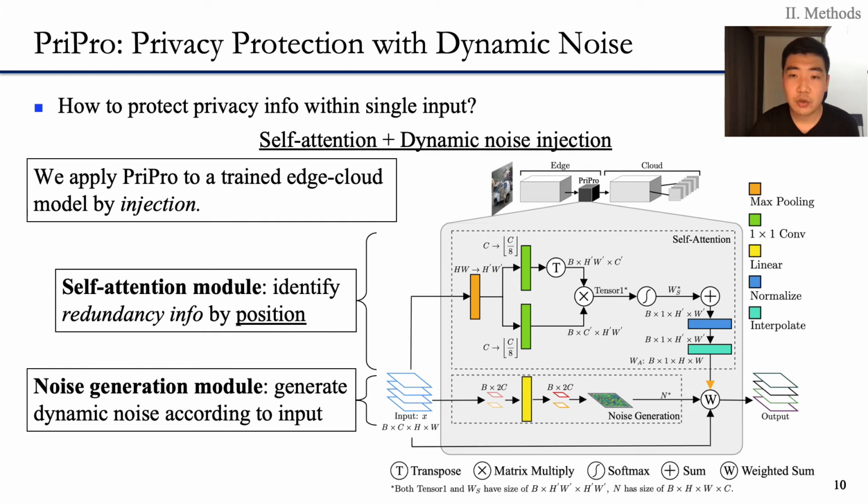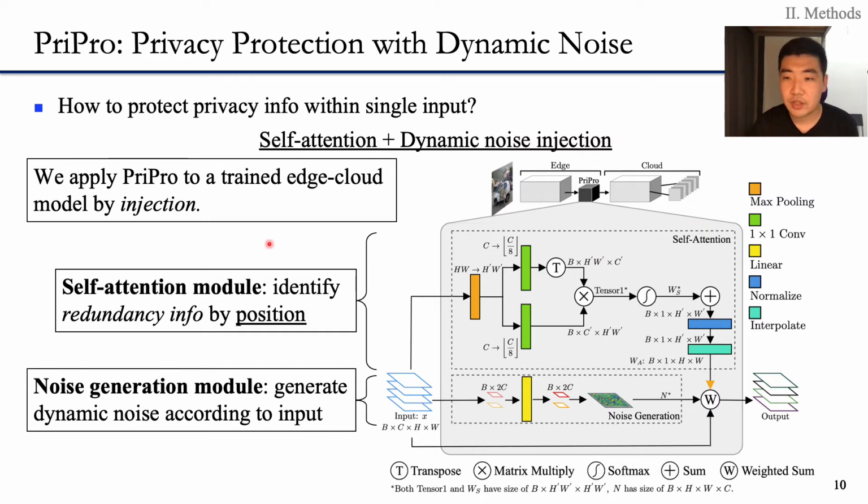Now, I will show our method for privacy protection called PriPro. Notice that this method does not make assumptions about the attacker task or attacker model, so that the whole method works for general scenarios. To protect the privacy information of a single input, I propose to use dynamic noise injection with a self-attention module and a dynamic noise injection module. This figure shows an overview of our method.